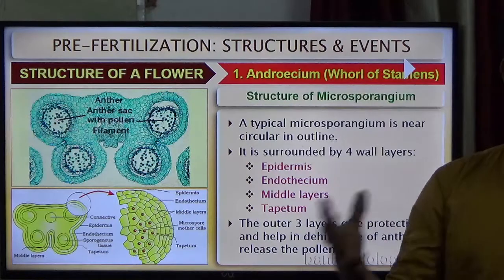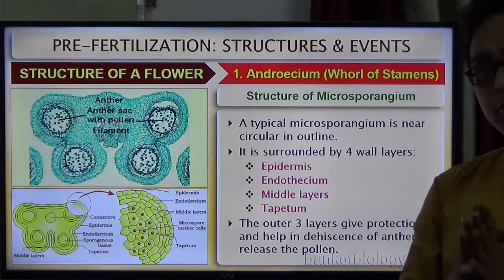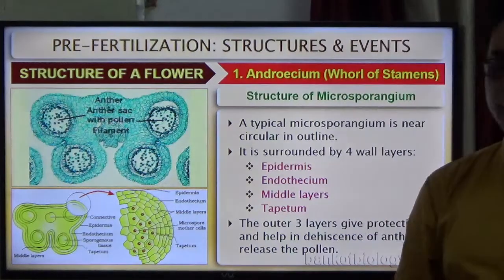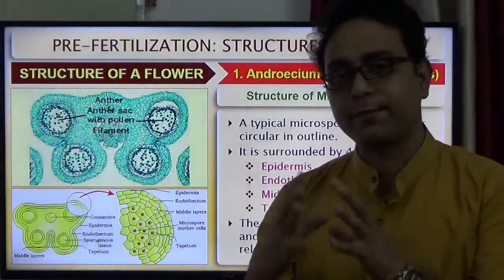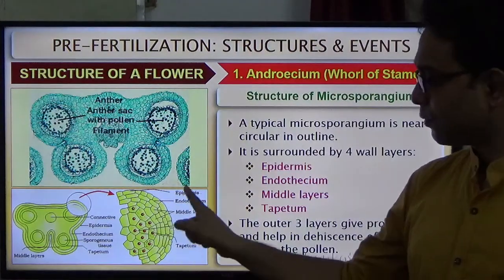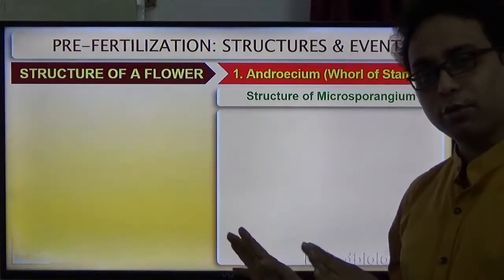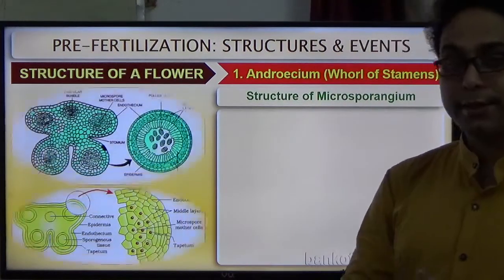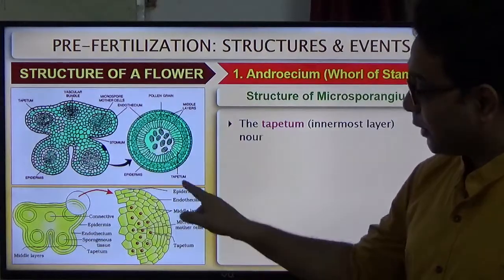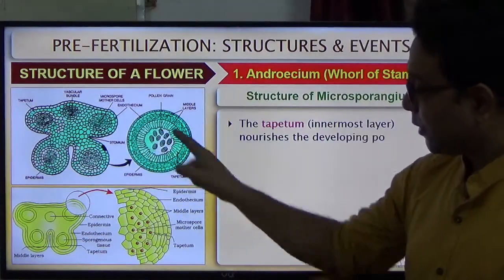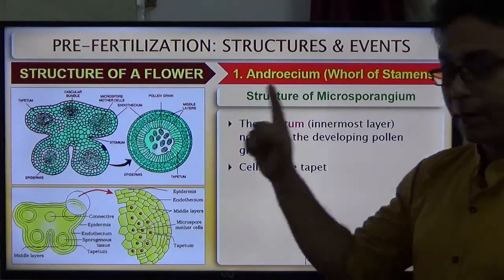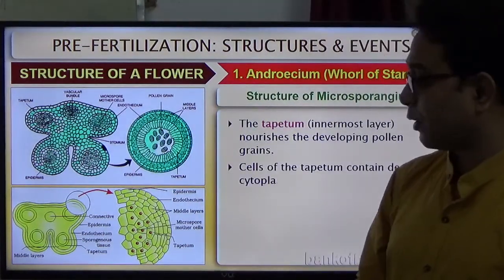So what is the function of the tapetum? Tapetum is the innermost layer, but its function is very important from the NEET point of view. Its function is the nourishment of the pollen grains. So the outer three layers, their function is support and protection, but the tapetum layer, the innermost layer, nourishes and helps in the development of the pollen grains. So that is the most important part.